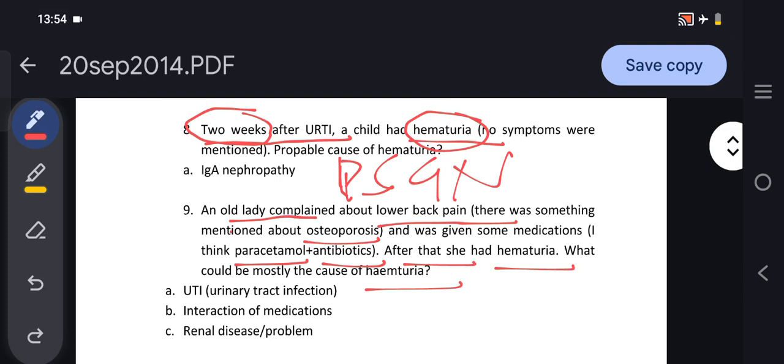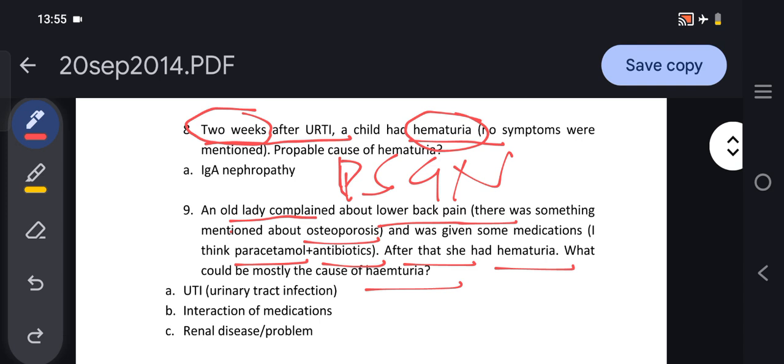So this old lady presented with lower back pain, and she developed hematuria after she was given some medicines, paracetamol and antibiotics. Now we have to rule out what could mostly be the cause of hematuria.